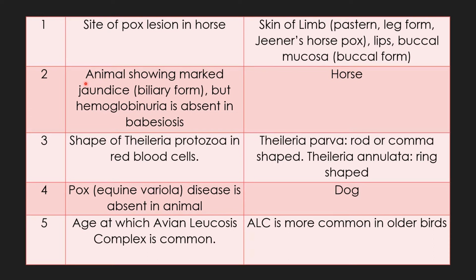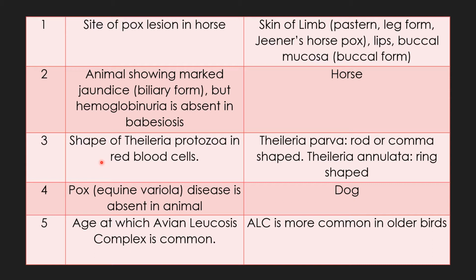Question 2. Animals showing marked jaundice, that is biliary form, but hemoglobinuria is absent in babesiosis. Which animal? So in horse babesiosis, there is marked jaundice, but hemoglobinuria is not found.